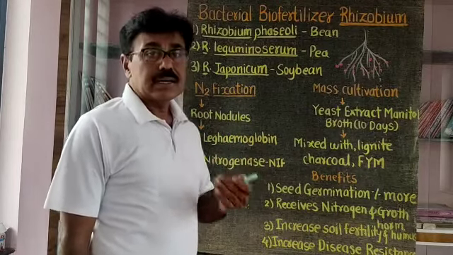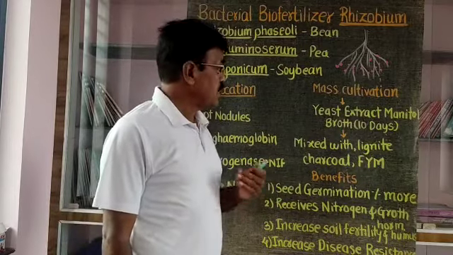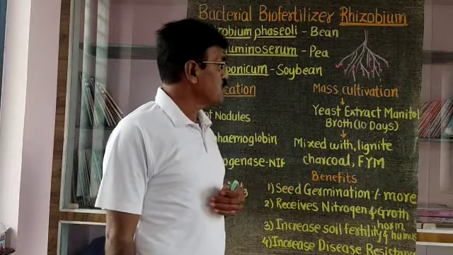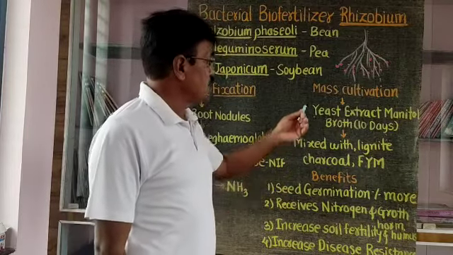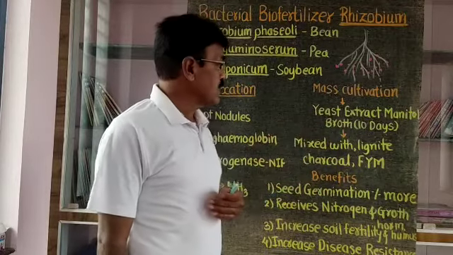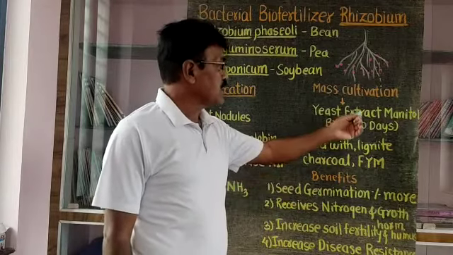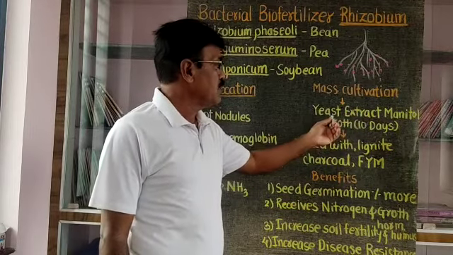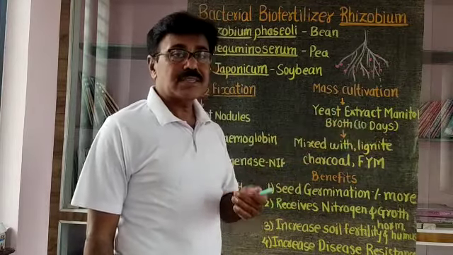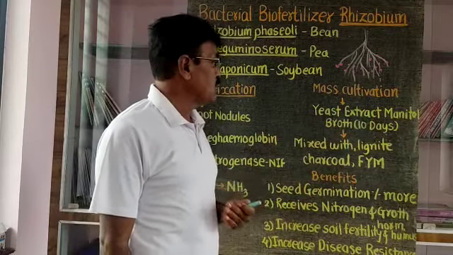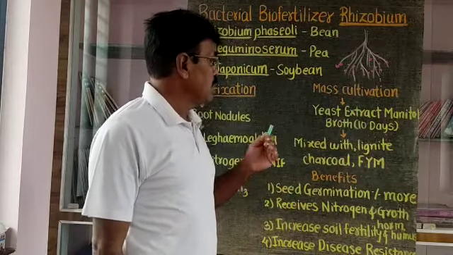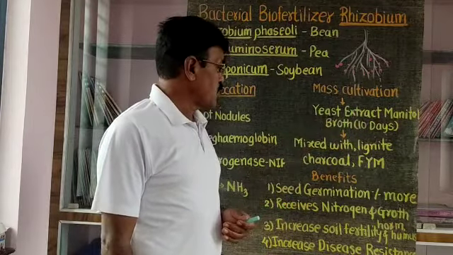As far as the artificial production or mass cultivation of this rhizobium is concerned, it takes place with the help of the following methods. For example, if the pure bacterial culture is cultured on the yeast extract mannitol broth medium, the bacteria multiplies in about 9 to 10 days. That means maximum multiplication of bacteria on this medium takes place in 10 days, and a large number of bacteria is developed in the yeast extract mannitol broth medium.